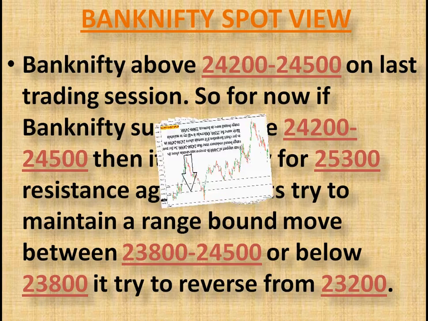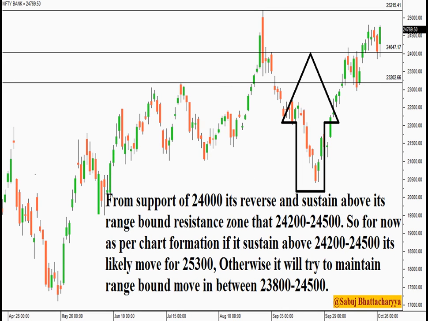Let's come to the Bank Nifty chart. From the support of 24,000, it reversed and sustained above its range bound resistance zone, that is 24,200 to 500. So for now, as per chart formation, if it sustains above 24,200 to 500, it's likely to move for 25,300. Otherwise, it will try to maintain a range bound move in between the 23,800 to 24,500 zone.